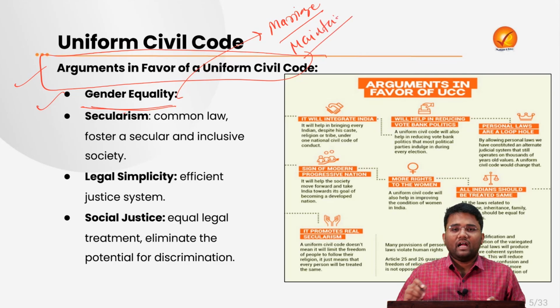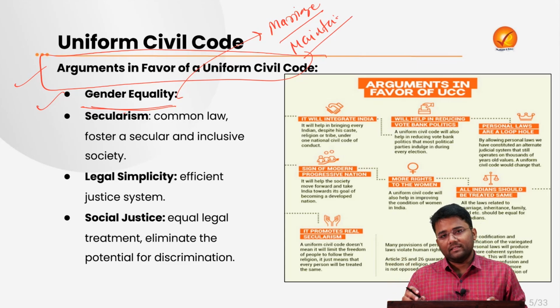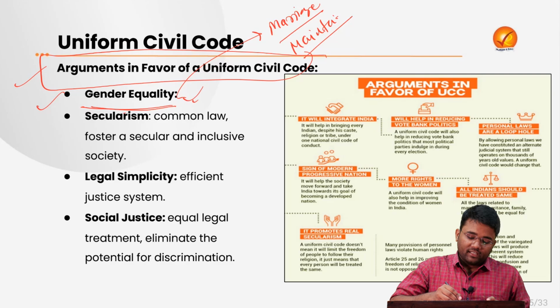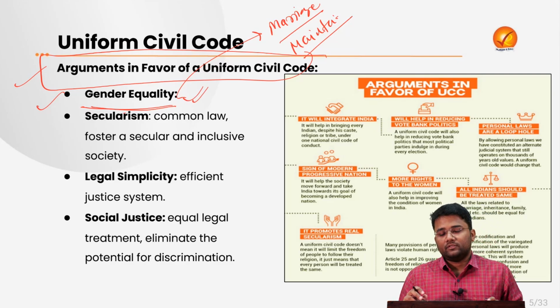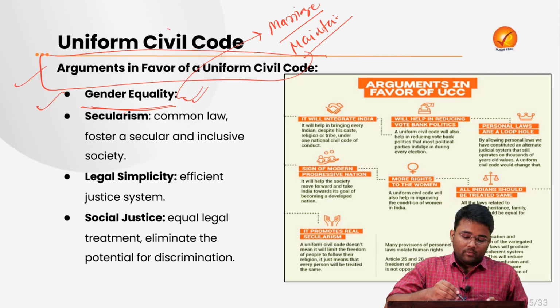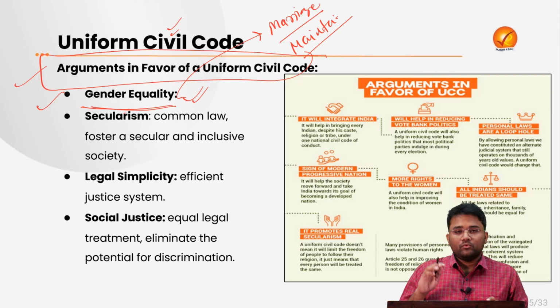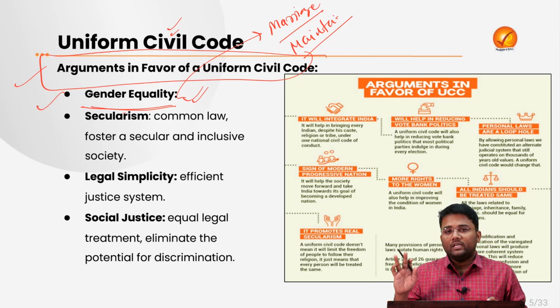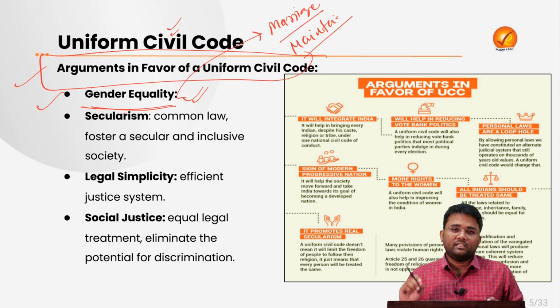There has been undue favor given to male people and undue discrimination done to females. That leads to gender inequality and gender discrimination. So experts believe that if there is a Uniform Civil Code, it will lead to uniform gender equality for all women of the different religions.